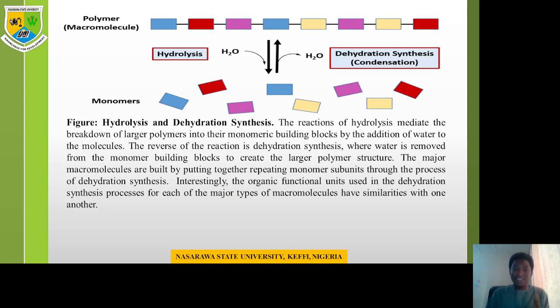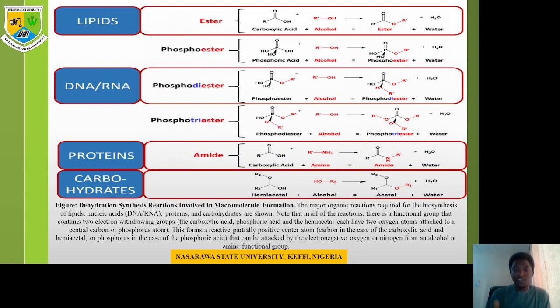Now, remember, there's a difference between your lyases, your ligases, and your hydrolysis and dehydration. Your lyases and ligases don't involve water in any way. But once a reaction involves water, then it becomes hydrolysis or what? Dehydration synthesis. Now, for example, these are examples of dehydration synthesis I have here. Like in your carboxylic acid, the first one, your ester bonds, carboxylic acid plus alcohol.